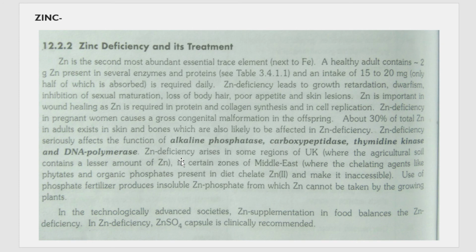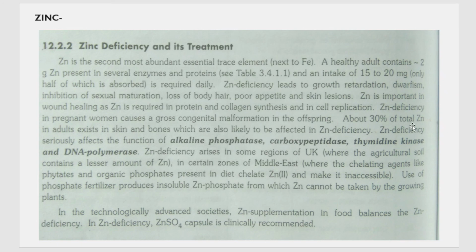So a person with zinc deficiency will show delayed wound healing if that person gets a wound by any chance. And also, if a pregnant woman does not have enough zinc in the body, the offspring that is born will not have a properly functioning body, so malformation can take place.